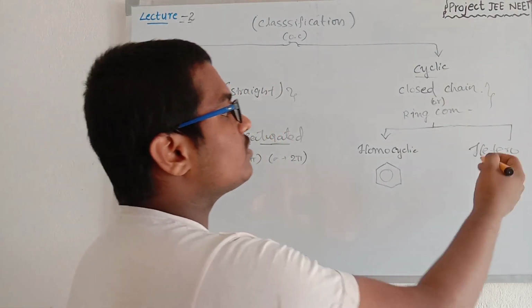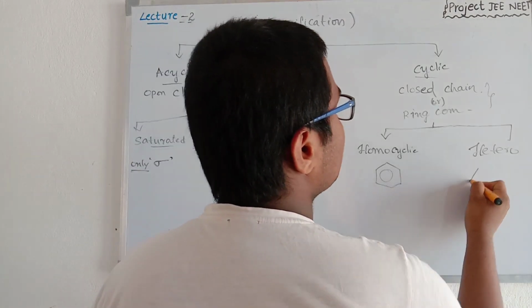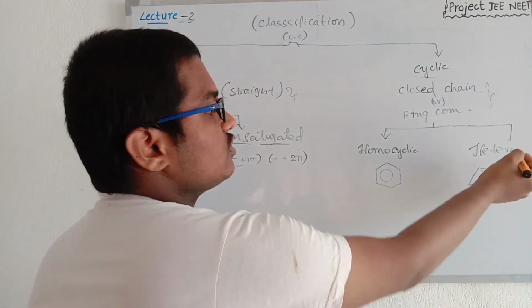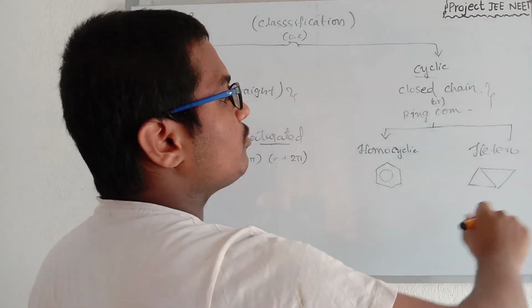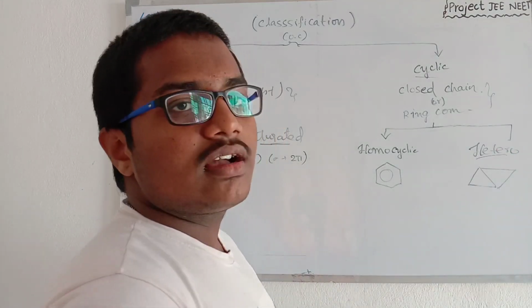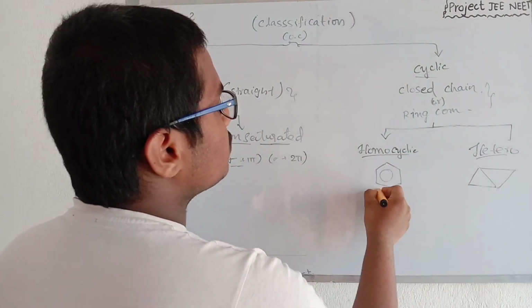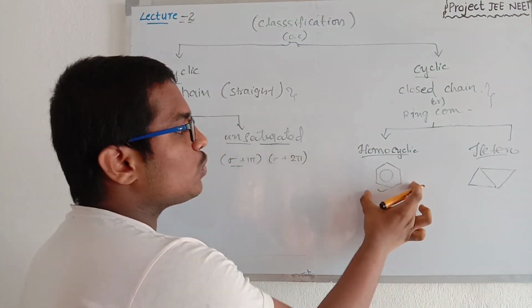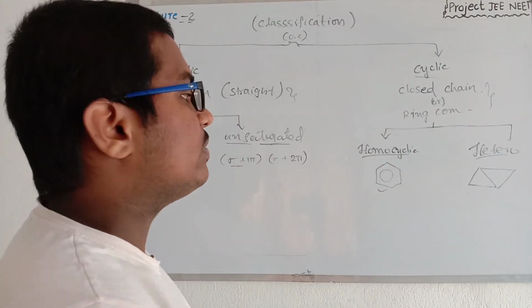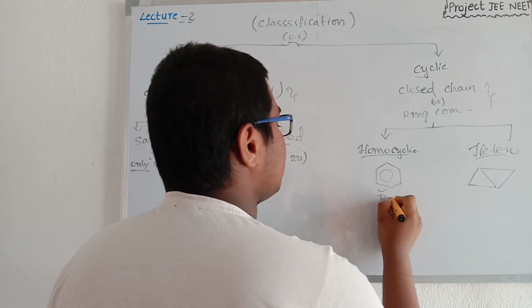Heterocyclic compounds contain two different rings. This is one ring and this is one ring, both combined with bonds. So this is a heterocyclic compound. And this is the homocyclic compound because it contains only one ring, a hexagonal compound, which is also called benzene.